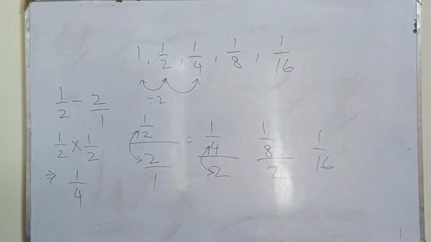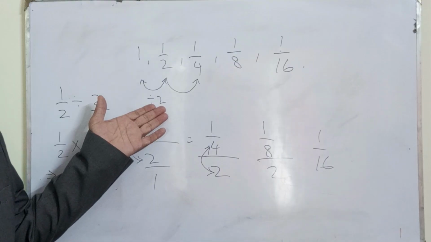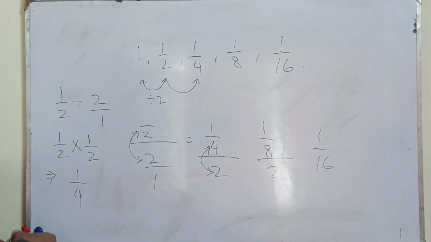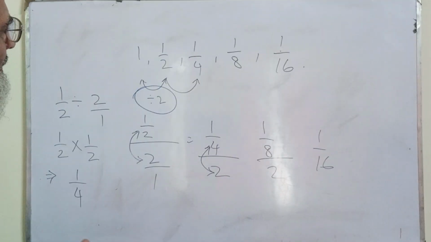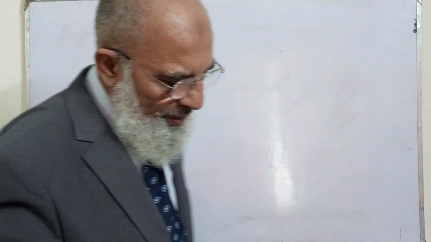So this is another sequence in which we have divided each term with an equal amount. What was the equal amount? That is 2. We have divided each term with 2. Now another example.